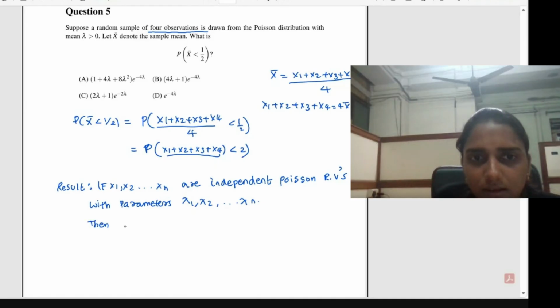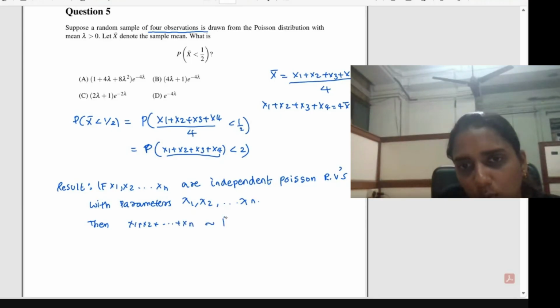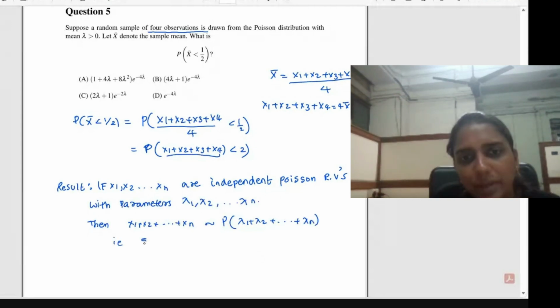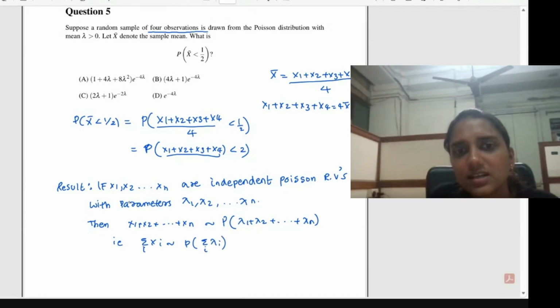Then X1 + X2 + etc. + Xn will follow Poisson distribution with parameter lambda1 + lambda2 + etc. + lambda n. So that is, summation over Xi follows Poisson distribution with the parameter summation over i of lambda i. So this is the result for independent Poisson. That is, if X1 is having Poisson distribution with some parameter lambda1 and X2 is having Poisson distribution with some other parameter lambda2, and both X1 and X2 should be independent.